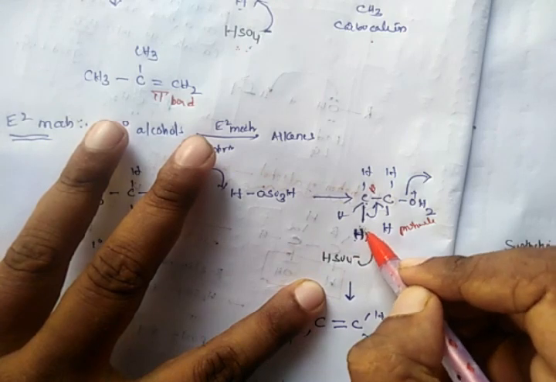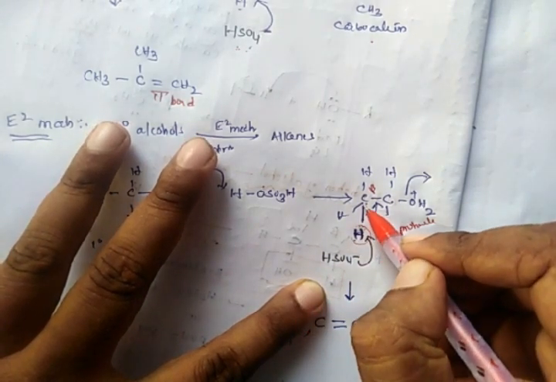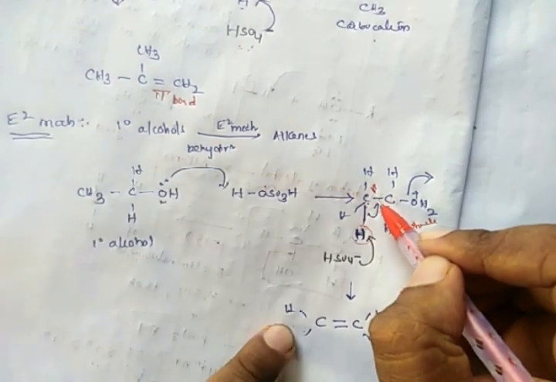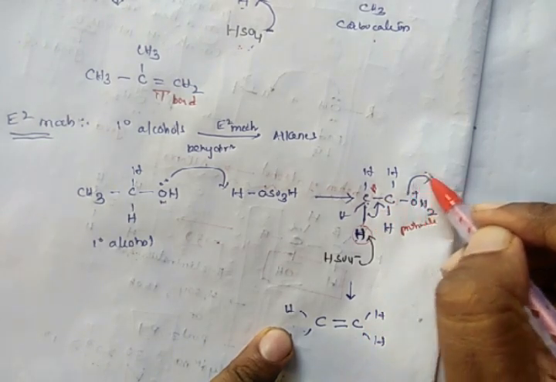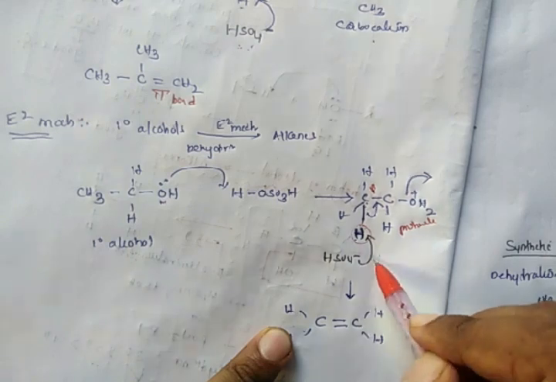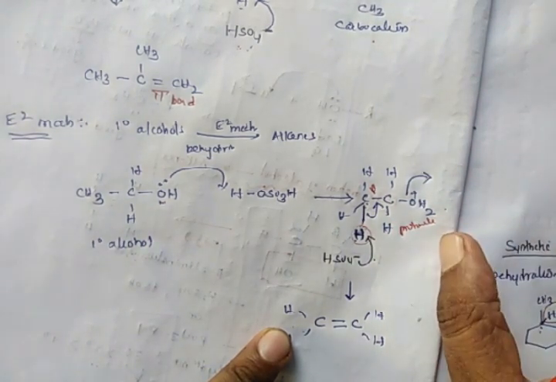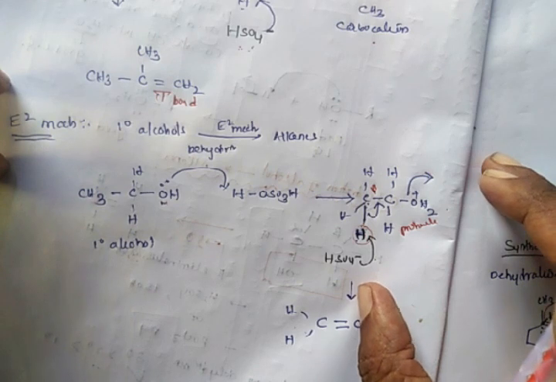Whenever this HSO4 minus abstracts this hydrogen atom, the electrons present in this carbon-hydrogen bond are shifted to the carbon-carbon single bond. As a result, the leaving group leaves. The attack of this HSO4 minus and the leaving of the leaving group occur simultaneously. That's why two steps occur simultaneously, and that's why it is called the E2 mechanism.